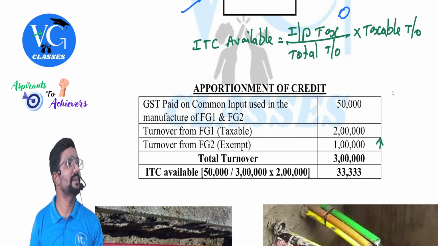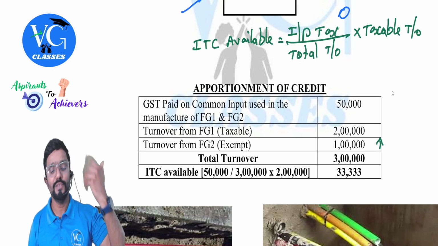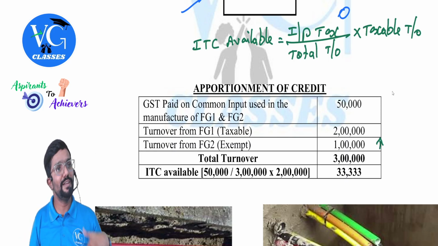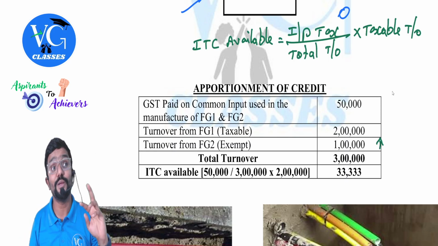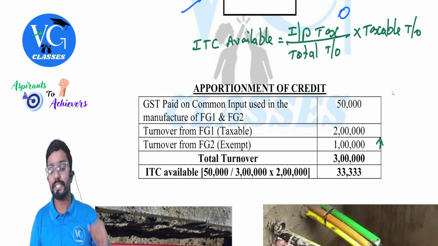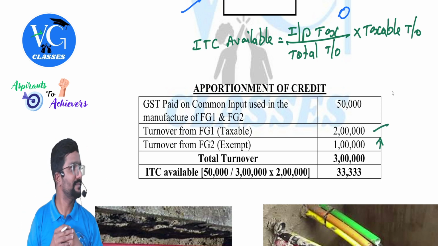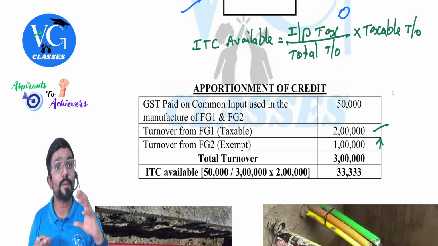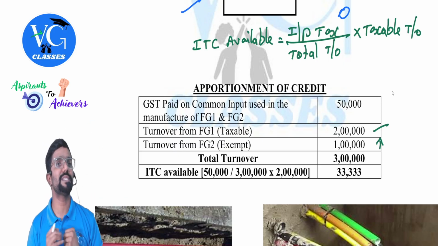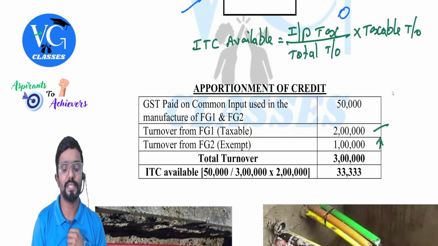Correct? Assume instead of exempt turnover 1 lakh, if it becomes 2 lakh, will you get more credit or you will not get more credit? You will not get more credit. Why? Because denominator will increase, whereas the multiplier will be 2 lakh only. Clear? So through subsection 3, government is playing a game to increase your exempt supply. How is it, sir? Let us see.